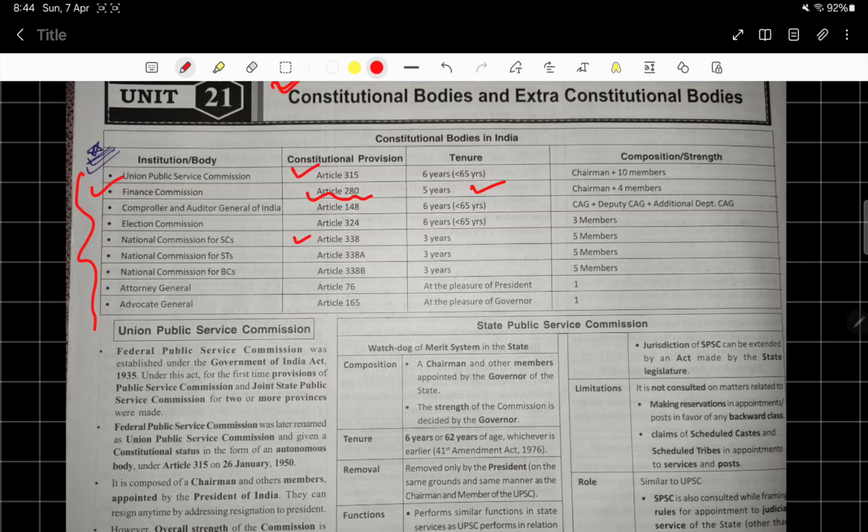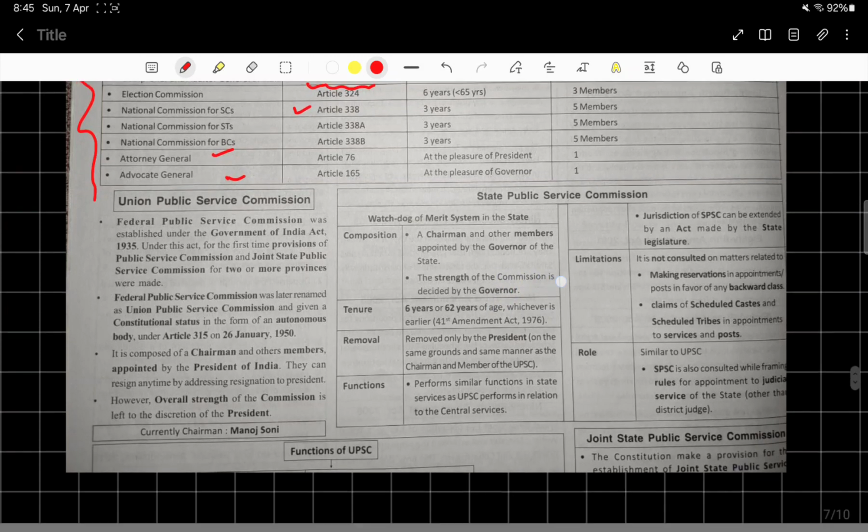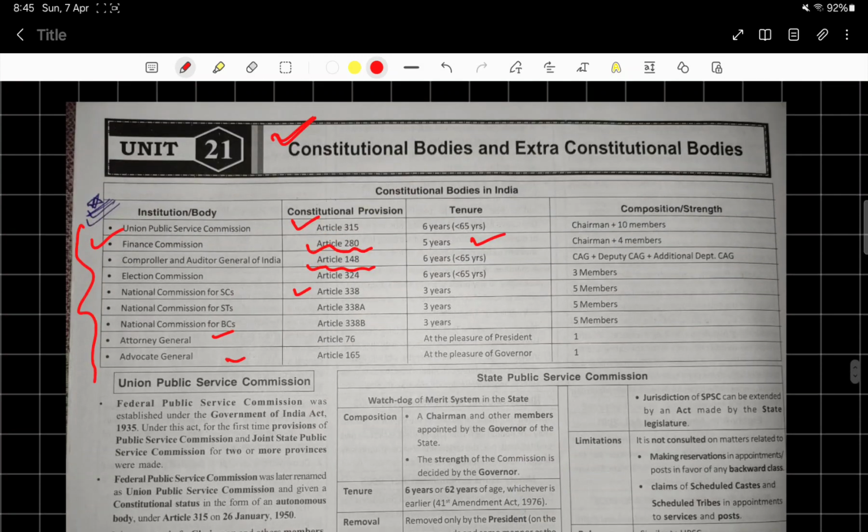Of course all of these articles are of utmost importance, and the Attorney General and Advocate General are also very important. CAG is always important because questions on it are raised in mains, prelims, everywhere. So we need to go through this, and other bodies are also mentioned here.